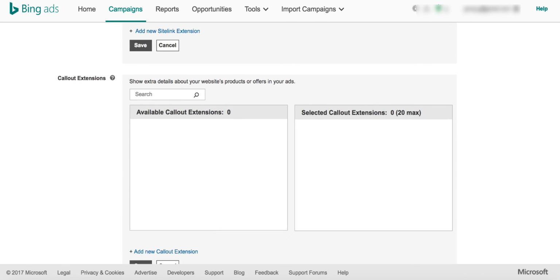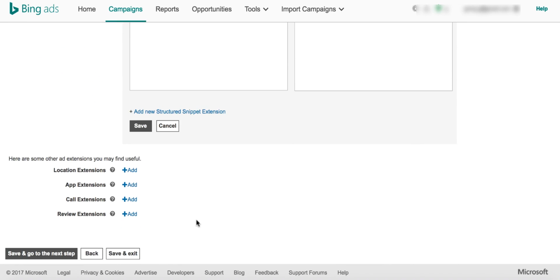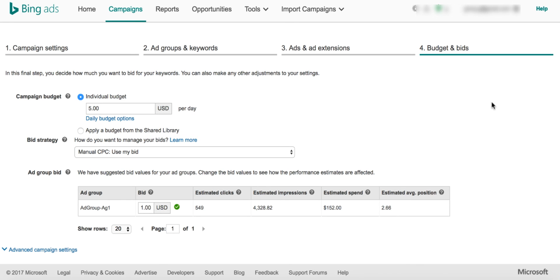So let's move on. Nothing on the callout extensions, I never used that. Structured snippet extensions, I have never used that. So let's move on. Click on save and go to next step. This is the fun part. We got into the budgets and bids.